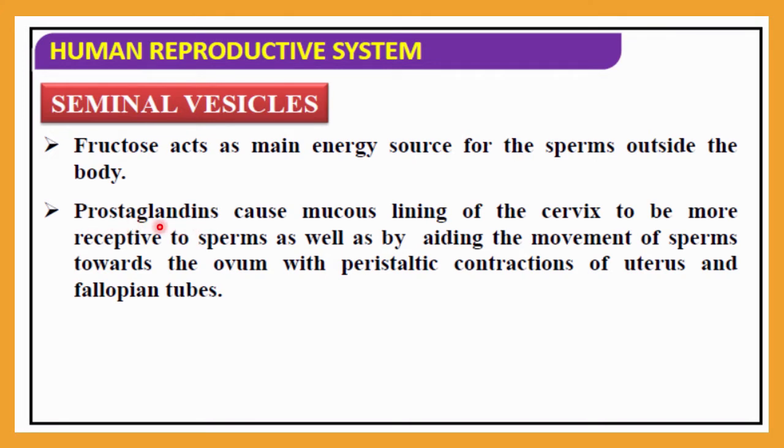Prostaglandin is a kind of chemical which causes the mucous lining of the cervix to be more receptive to the sperm cells, as well as aiding the movement of sperm cells towards the ovum with peristaltic contraction of the uterus and fallopian tube. So this is very important for the fertilization event. Sperm motility depends on the prostaglandins.